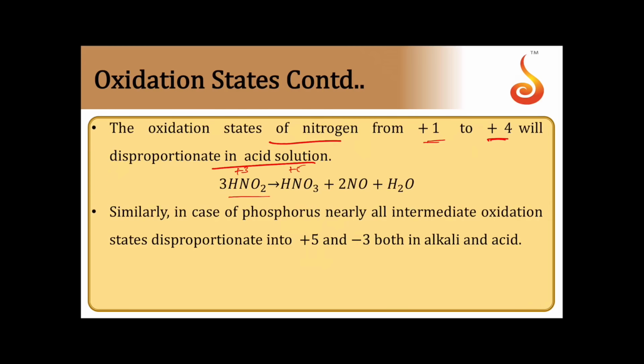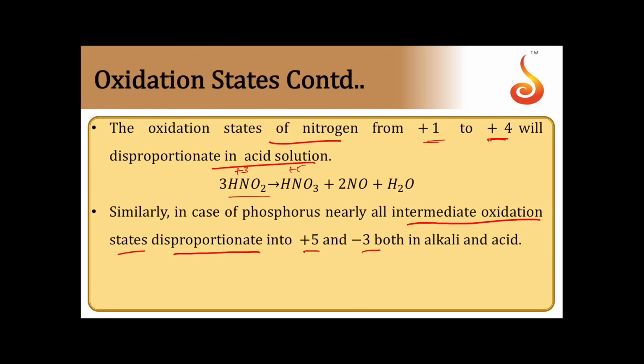Similarly, in the case of phosphorus, nearly all intermediate oxidation states start disproportionating to +5 and -3 states in both alkaline and acidic medium. So in the case of nitrogen and phosphorus, we can see the +5 state is more stable. In the case of bismuth, we can see the +3 state is more stable.